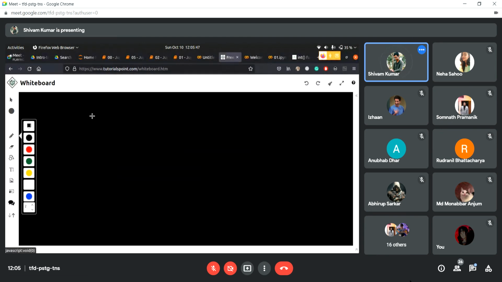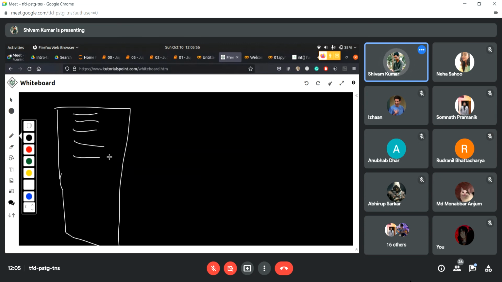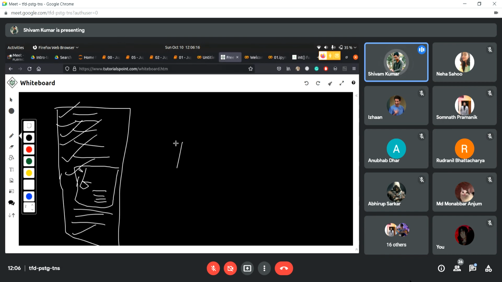Suppose we have a block of code. This is the block of code. It has many statements inside, and we have an if statement here. The if statement has a block of code of its own, and then we have more statements inside the main block. So the interpreter will be executing line by line, this line, this line, this line, all done.